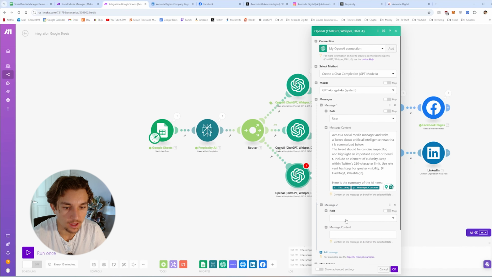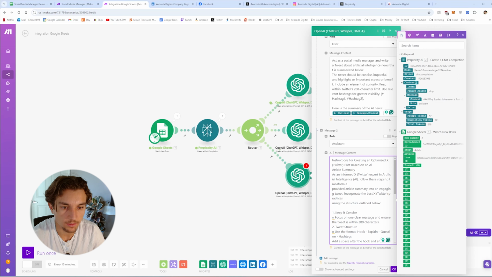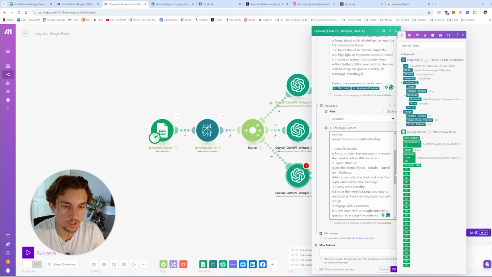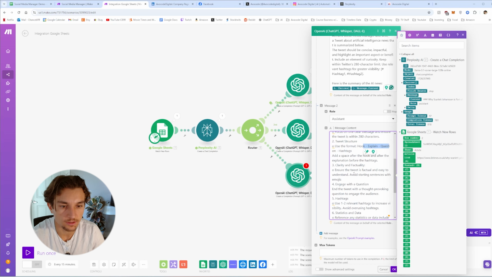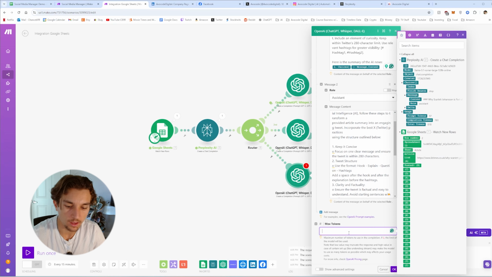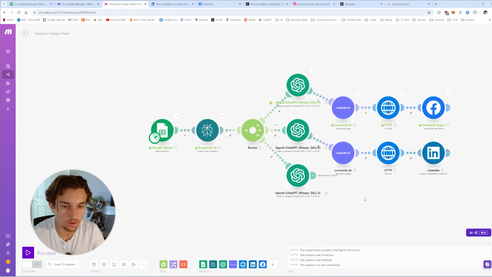Additionally, I'm adding an assistant message as well that will have additional instructions on how to phrase the tweet. So these are the message instructions I'm adding as well. You can pause here if you want, or go to my school community to get these prompts. But essentially this is just adding additional instructions, keeping the characters, the tweet structure, the hashtags, the clarity, everything all in this, so it's simple for ChatGPT. Okay, after that, let's set max token 0, hit OK.